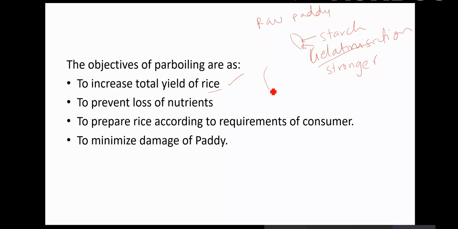Also the loss of nutrients. So for example, this is the paddy and there is a bran layer. Because of the parboiling, which is a hydrothermal process, what happened? The water enters, water penetrates, and because of the penetration of the water, the nutrients that are concentrated in the bran and husk move inward. They move inward, and therefore the parboiled rice has more nutrients, and the nutrients get locked up.